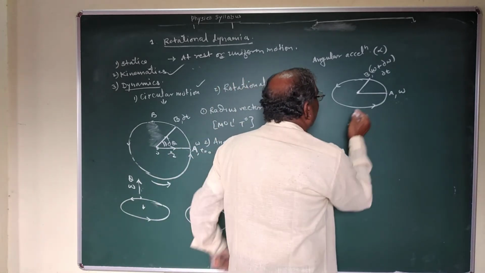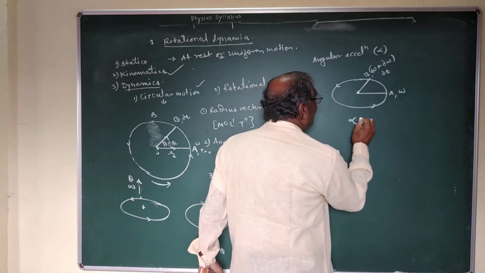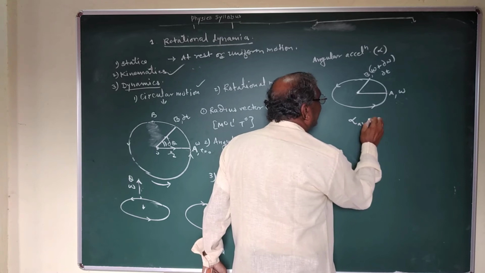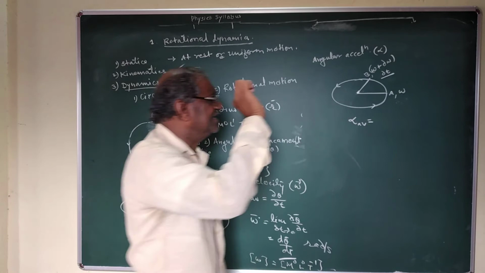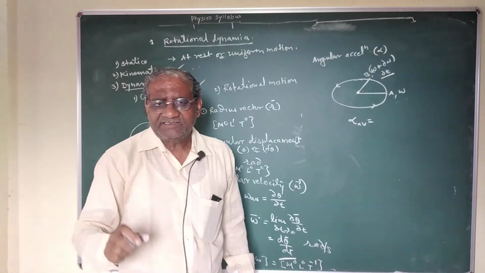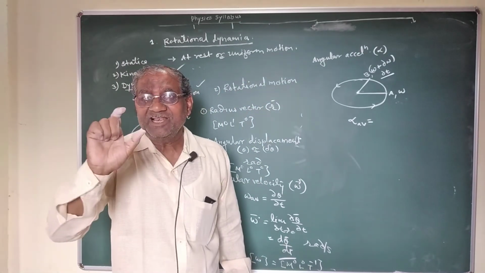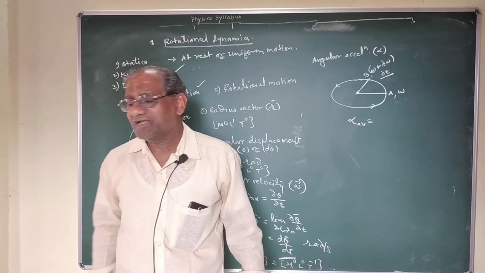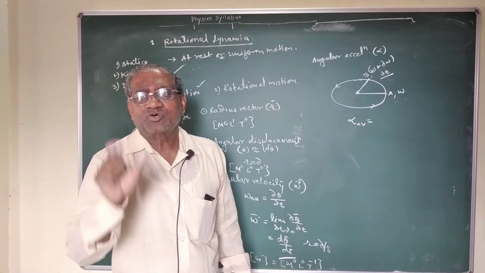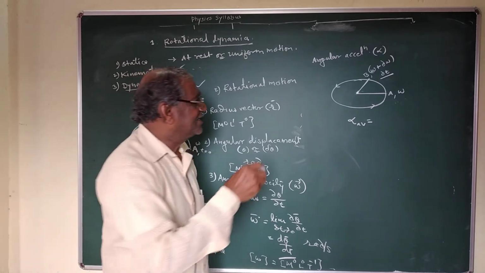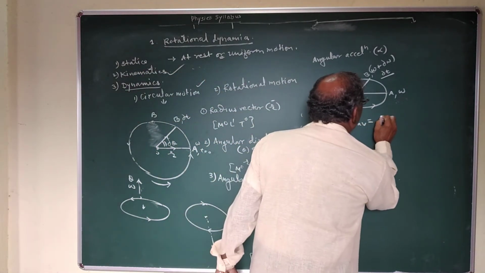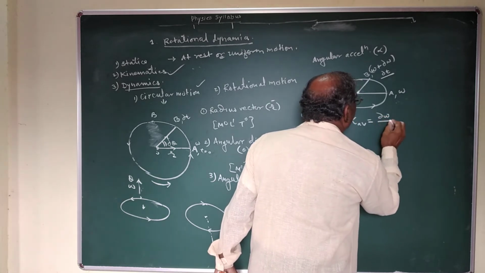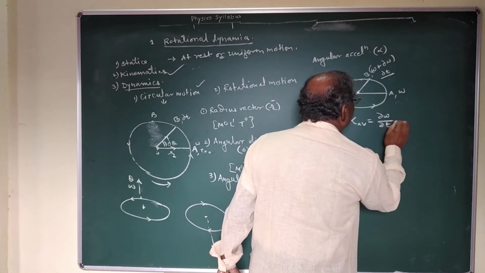Hence the particle possesses average angular acceleration, alpha average, because in total time delta t second we measure the total change in angular velocity, so that in 1 second the total change in angular velocity is called average angular acceleration, which is delta omega upon delta t.